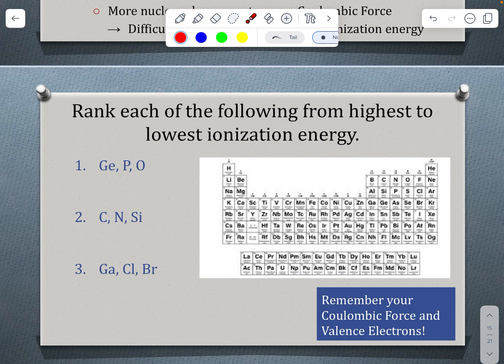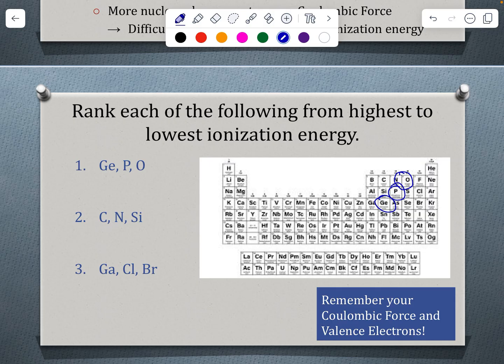All right, now let's rank from highest to lowest ionization energy for these elements. So we've got oxygen, phosphorus, and Ge.